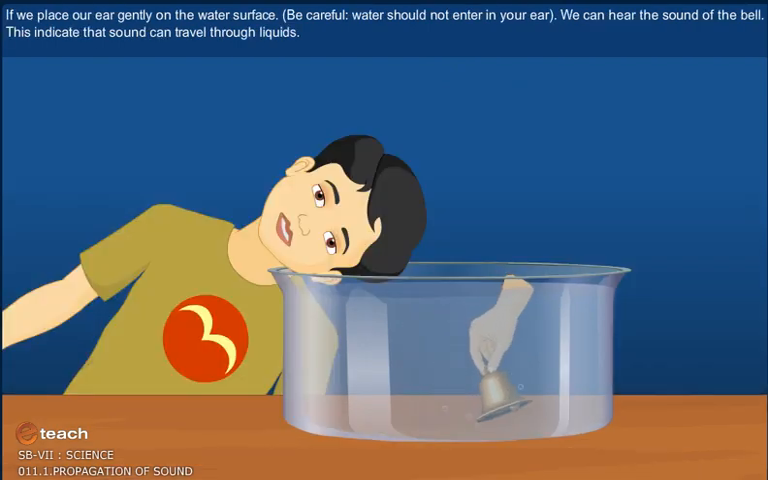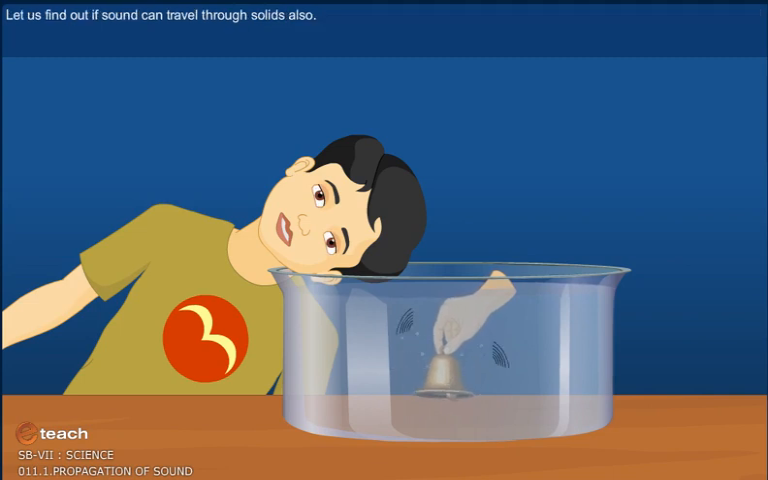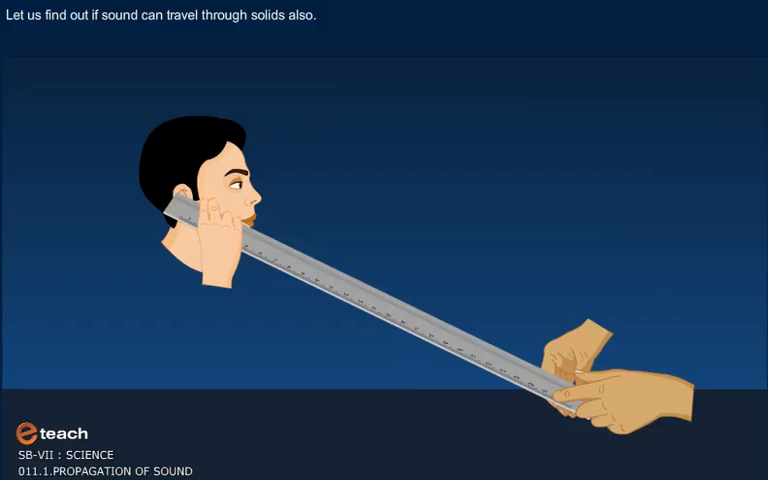If we place our ear gently on the water surface, but be careful, water should not enter in your ear, we can hear the sound of the bell. This indicates that sound can travel through liquids. Let us find out if sound can travel through solids also.